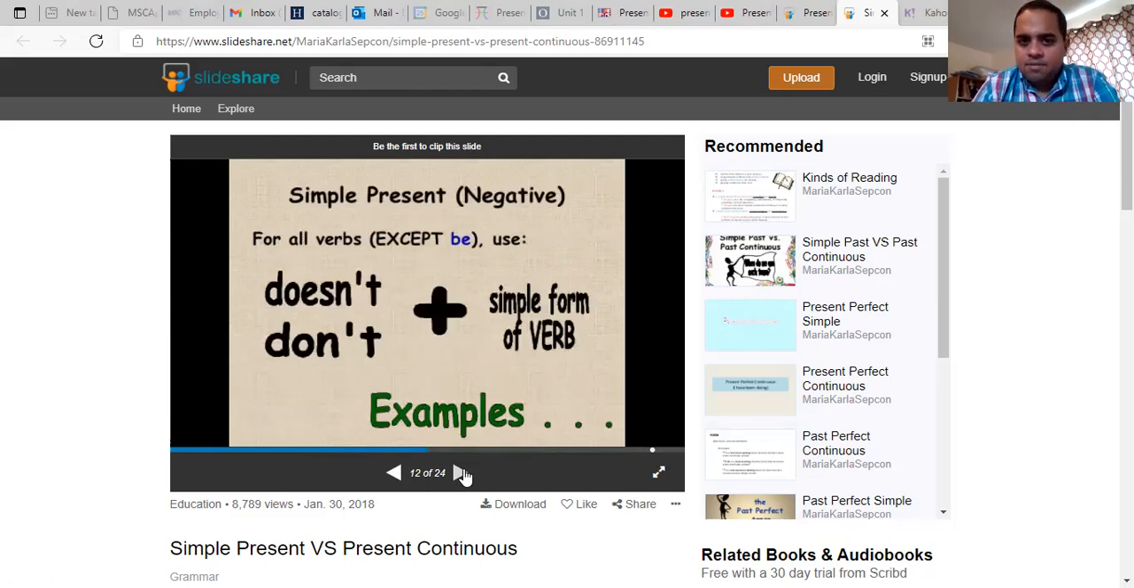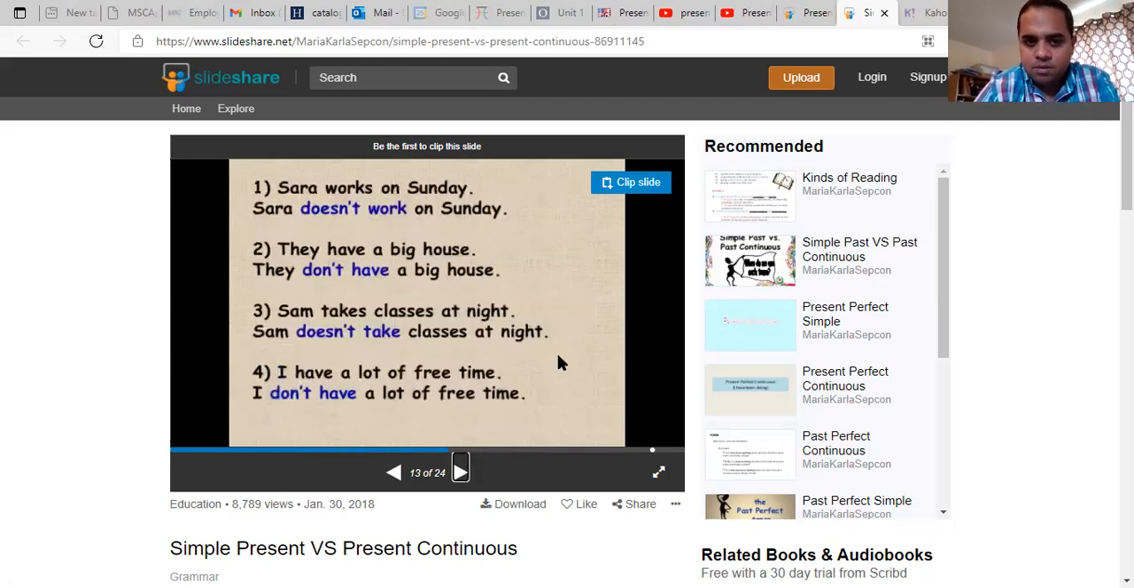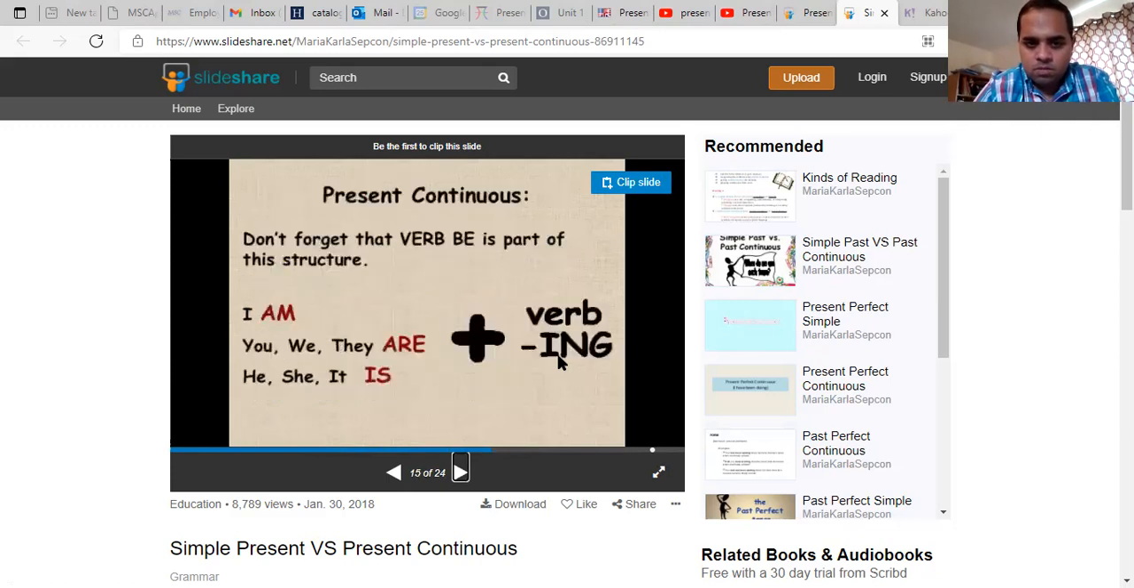For the negative, for simple present, it's I don't, you don't, we don't, they don't. For he, she, it, it's doesn't. He doesn't smoke. He doesn't drink. Okay. You use doesn't or don't with the simple form of the verb for negative. So for present continuous, you need I am plus the verb in ing.